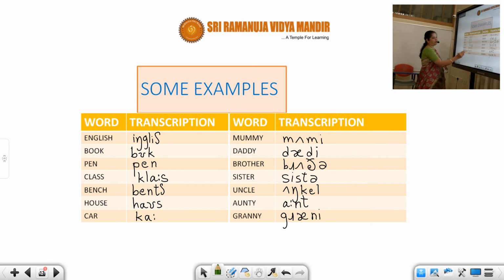How? Can you see a diphthong used over here? Ow. House. There is no R pronounced. I've told you, students, in the final stage, R is not pronounced. Mummy. This is easy. Me. E. Mummy. Daddy. This I've again told you.